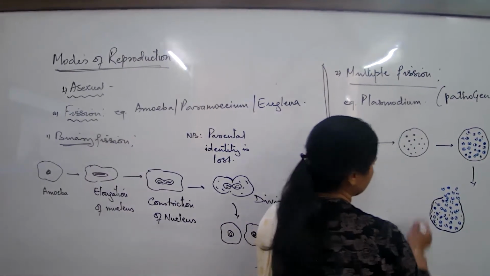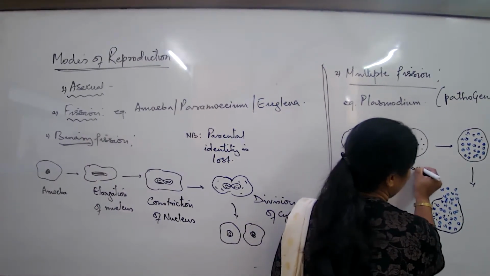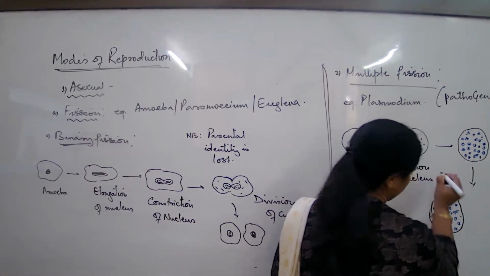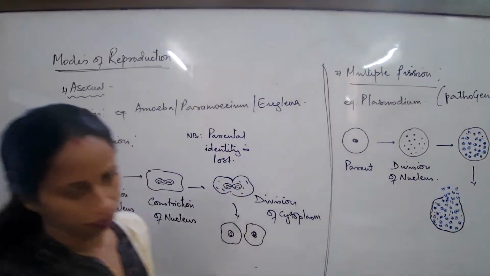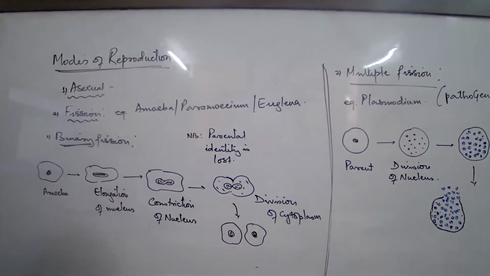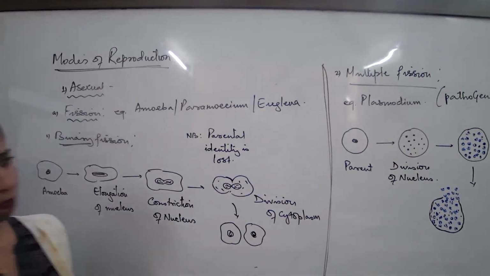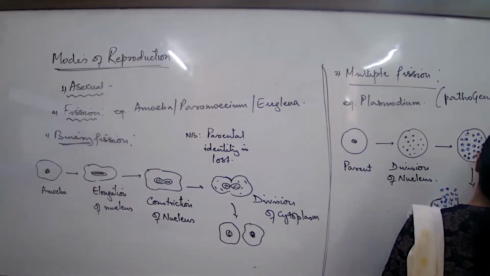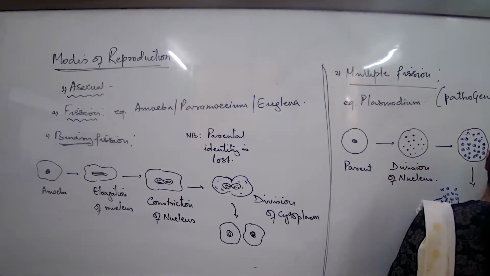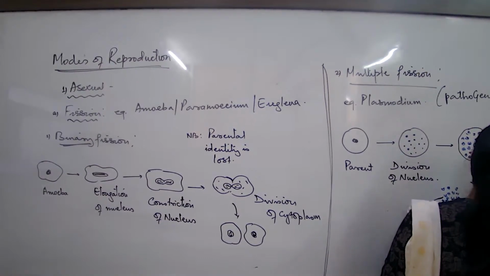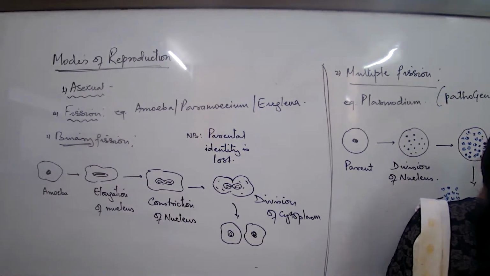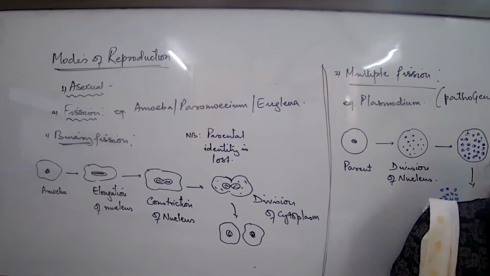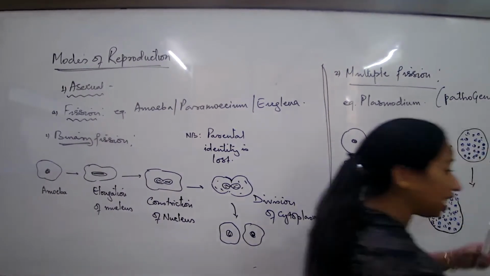Division of the nucleus. This is the division of the nucleus. Division of the nucleus. Next is the daughter nuclei increase in number to fill up the space of the cell.